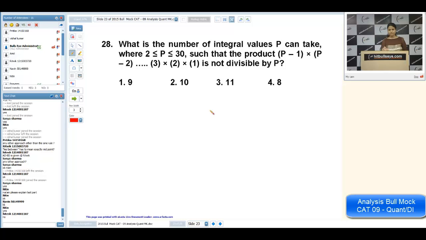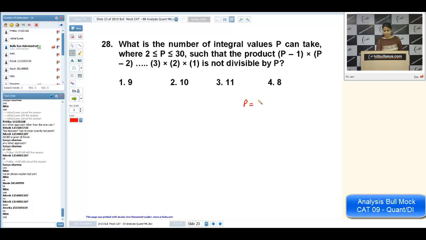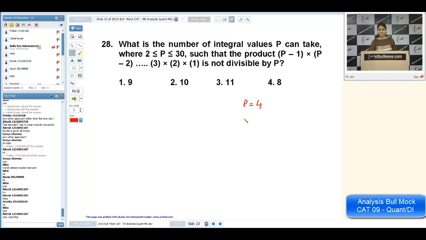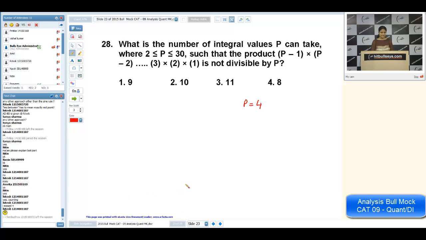Actually, the main problem was counting part. You should check for all the primes. I think you are comfortable in that. But P is equal to 4, that is also a permissible case in this. That was the problem in this question. Yes, Hitesh, exactly. You must have counted all the primes. Yes, yes. But P is equal to 4, that is also a permissible value.